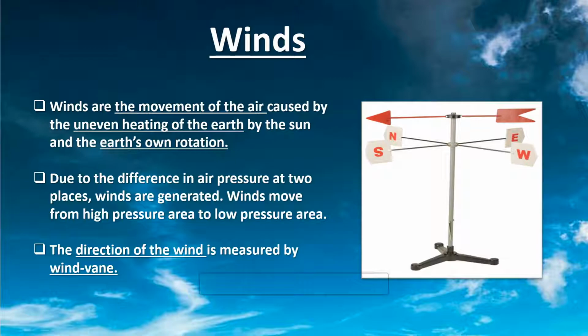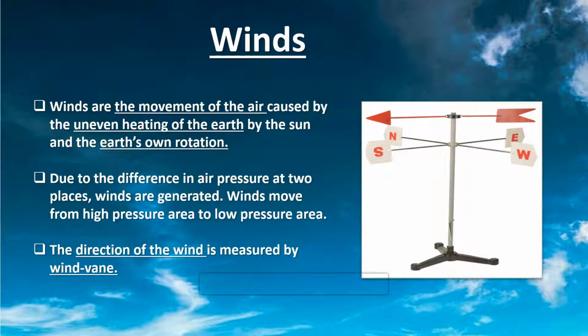As I've already explained you in the last video, because of the difference in high and low air pressure, winds are generated. They move from high to low pressure areas, means cool to warm places. I have also explained that winds blow from sea to land during the day and land to sea during the night. So I suggest you go through the last video properly in order to understand winds and the directions.